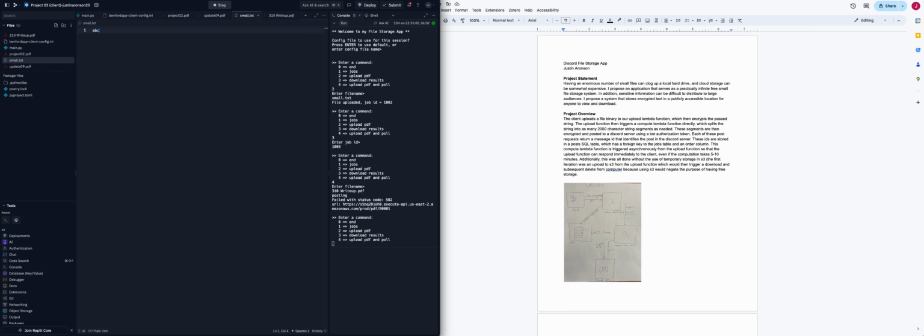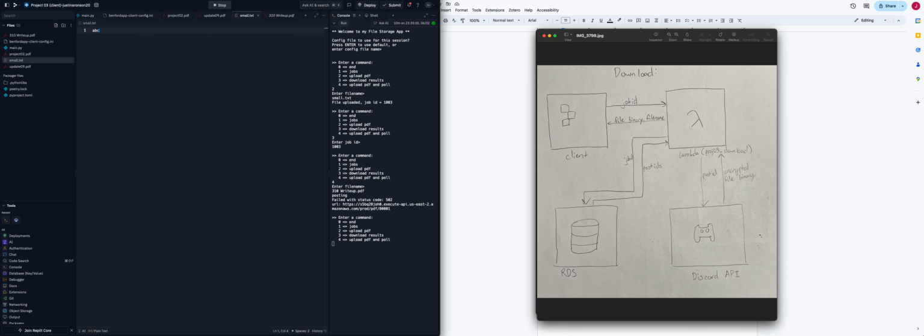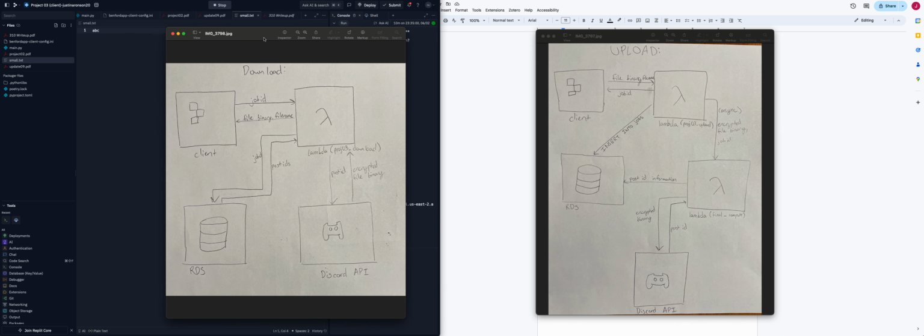So let me go over the upload. We start our upload by sending in the file binary to our Lambda function, which then stores relevant information in the relational database and sends back a job ID to the client. We also encrypt our data in the upload function, and then we send that encrypted data asynchronously to the compute function, which will then turn this encrypted information into message segments to send to the Discord API.